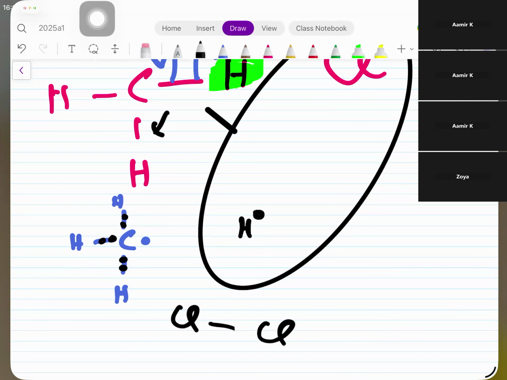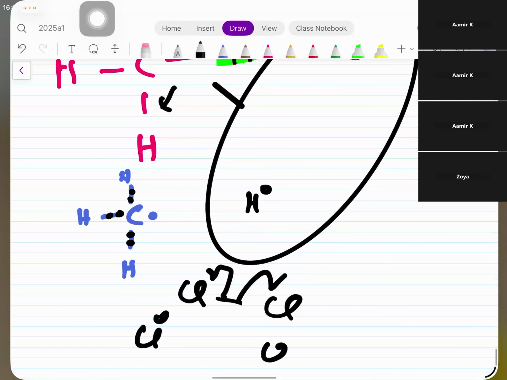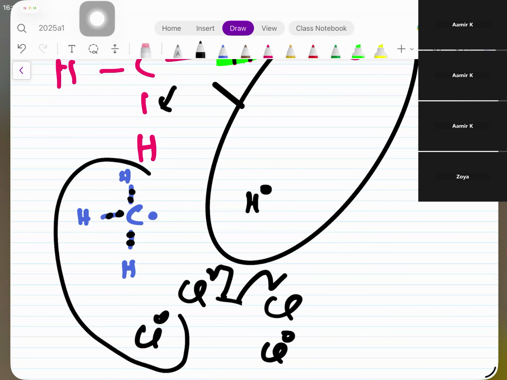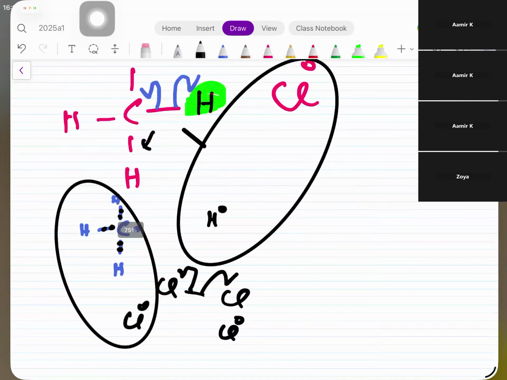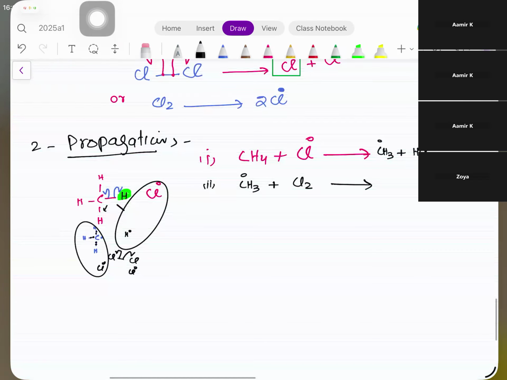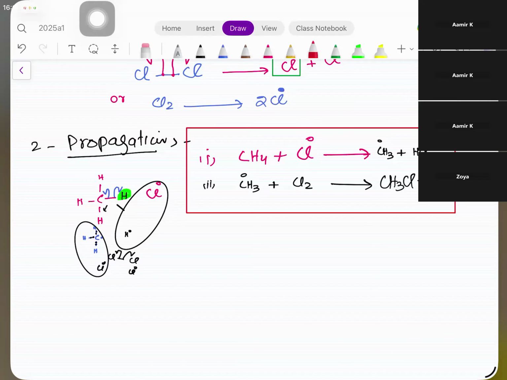Chlorine. And again, how this bond is going to break? Homo or hetero? The chlorine-chlorine. Homolytic fission is going to take place. As a result, this chlorine free radical and this chlorine free radical, and this CH3 is going to combine with this to make what? And what is left? Cl free radical. So here I'm going to write it CH3Cl plus Cl free radical. So these are the two steps of propagation. So propagation is one step which further has two steps and which is actually the mechanism of the reaction.